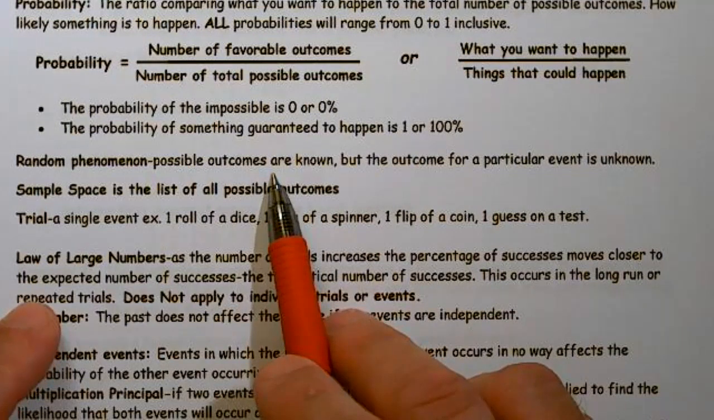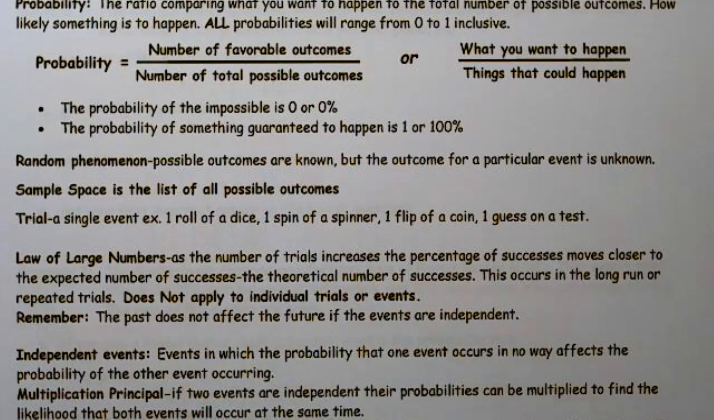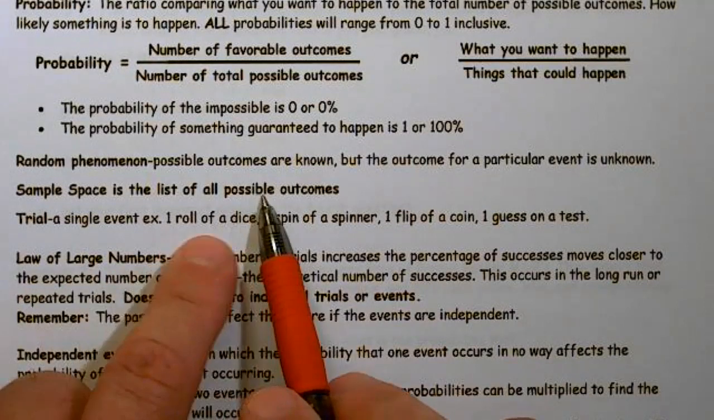Random phenomenon is just not randomness, but it is the possible outcomes that are known. For instance, when we roll a dice, we know that the possible outcome would be getting a 1, 2, 3, 4, 5, or 6, but the actual outcome is unknown. So we know the possible outcomes, but we don't know which particular outcome will occur. So that's random phenomenon.